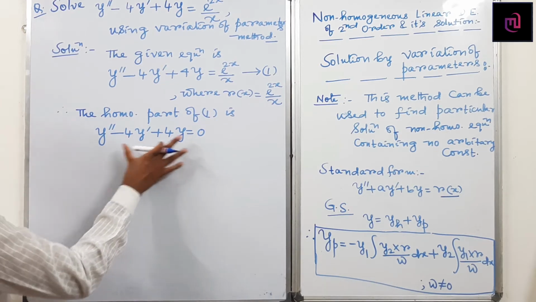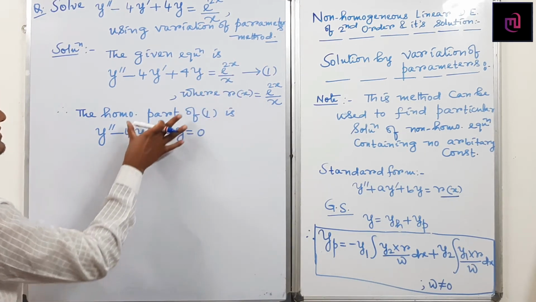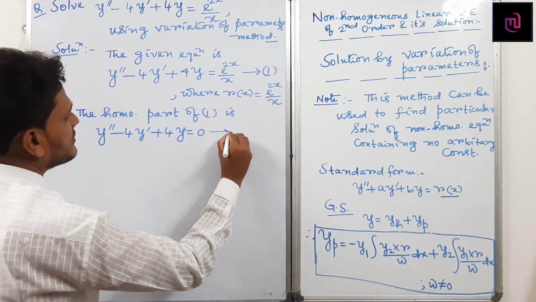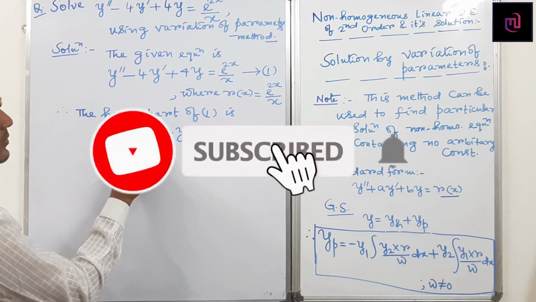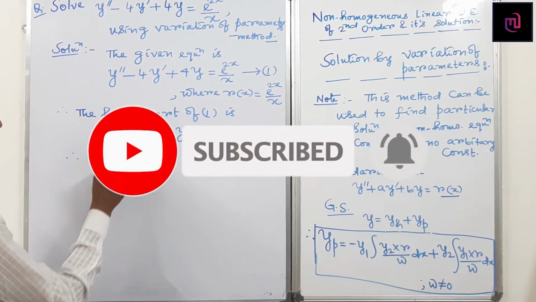This is the homogeneous equation of the non-homogeneous equation. How to find the solution? Same process. Let this be equation 2. Check: if the coefficients of y dashed and y are constants, then you have to find the solution in this process.